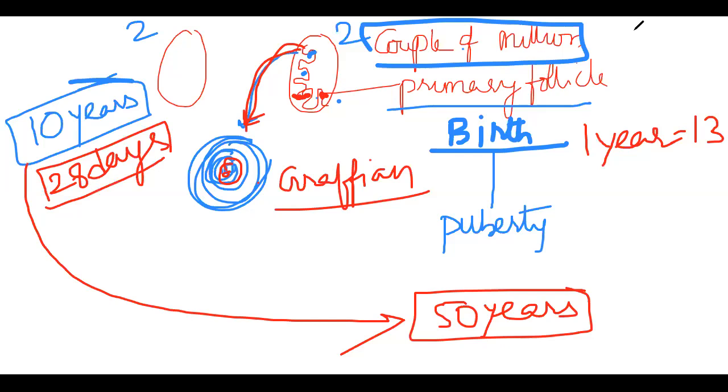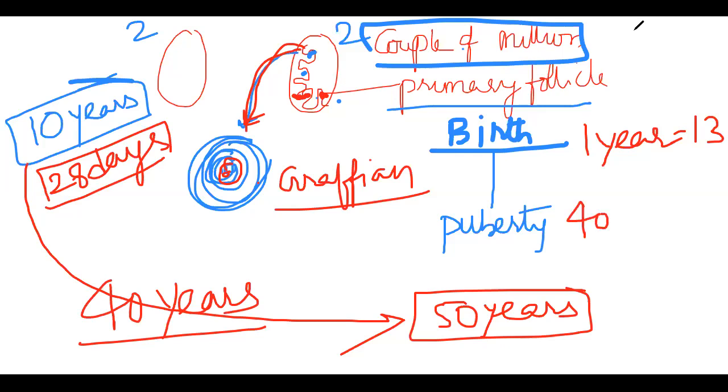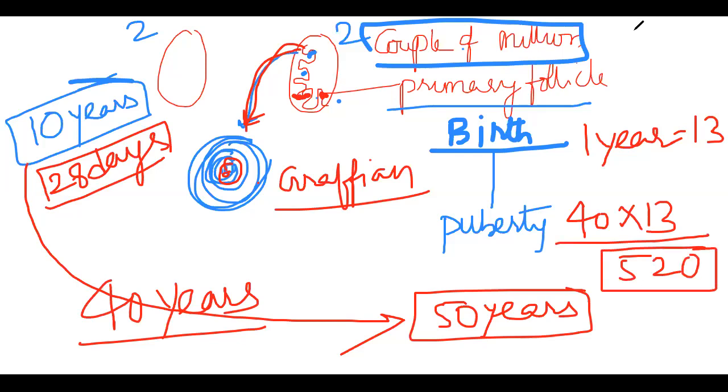Yearly 13 are there. For how many years is a particular female going to form the Graafian follicle and ovum? 40 years. That means we need to calculate like this. I hope you are understanding what exactly I am doing. How many Graafian follicles are required for a female in her lifetime?